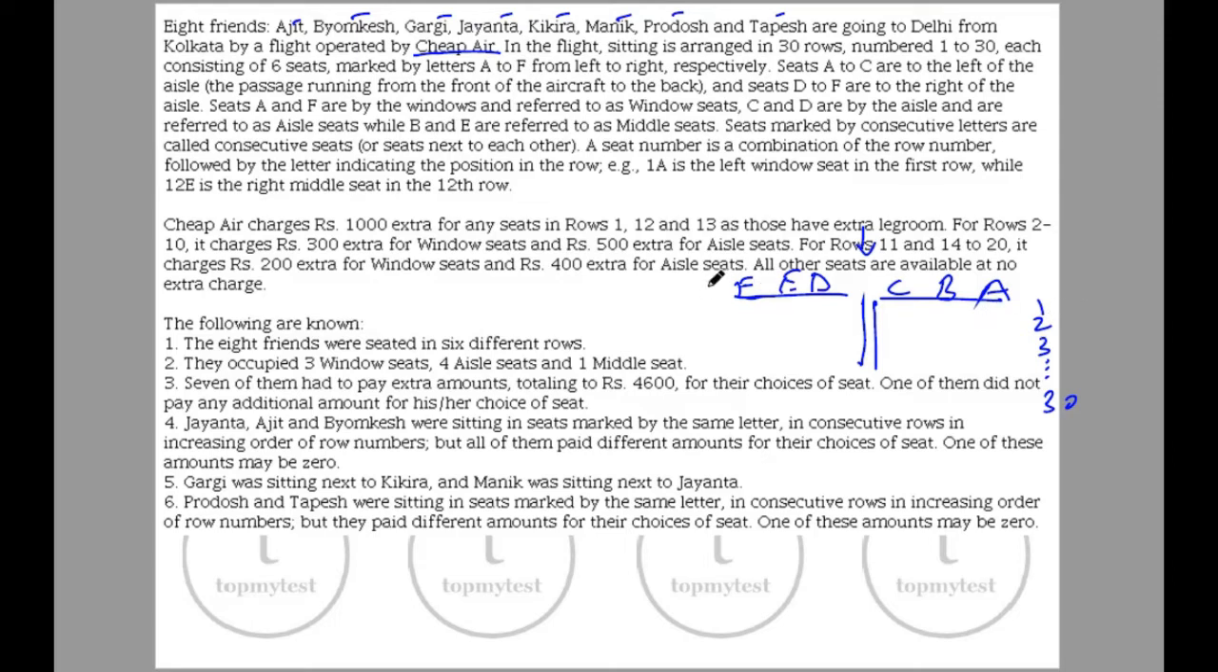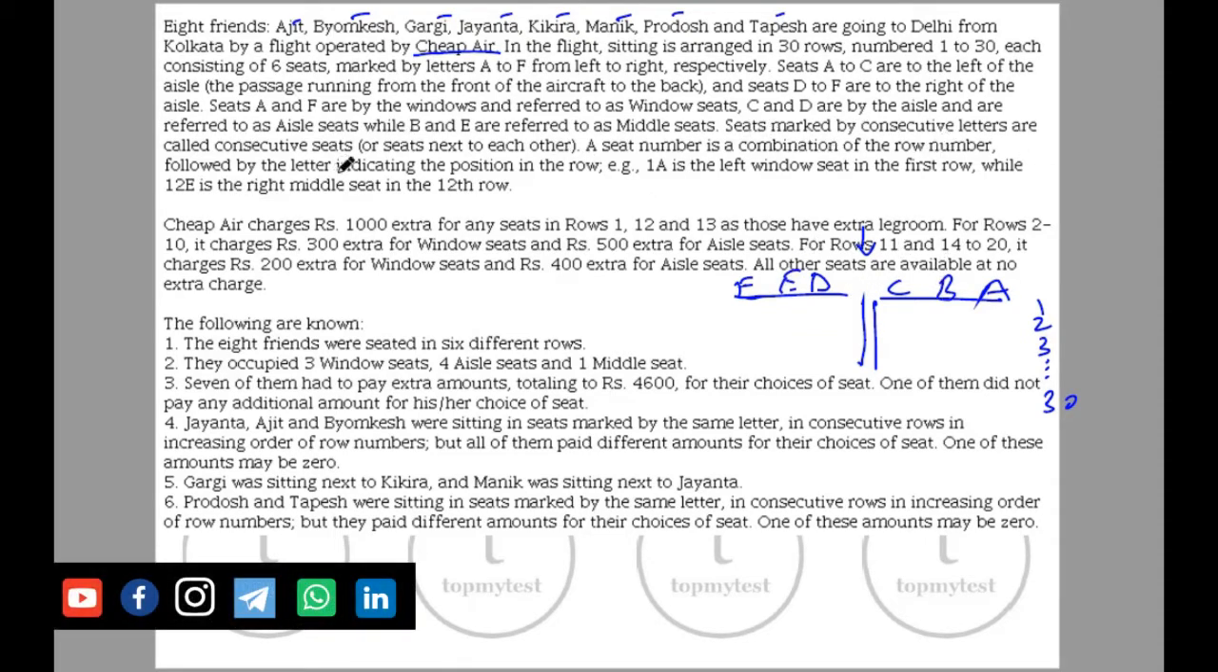Okay, A and F are window seats, C and D are aisle seats, B and E are middle seats. Okay, seats marked by consecutive letters are called consecutive seats. So E and F will be consecutive seats, D and E will be consecutive seats, even C and D will be consecutive seats. Even though there is an aisle separating them, according to the definition, seats next to each other are consecutive letters. Okay, so this needs to be taken care of. A seat number is a combination of the row number followed by letter indicating the position of the row. Example 1A is the left window seat, 12E is the right middle seat, and so on.